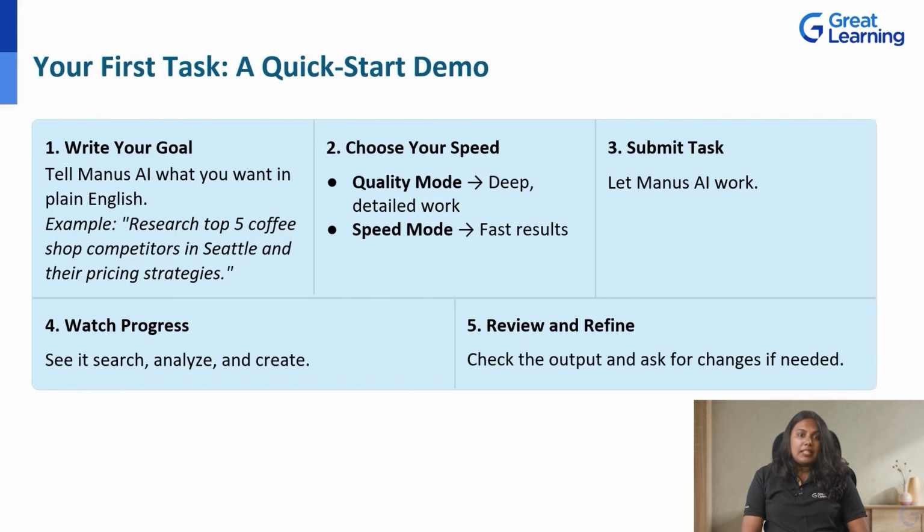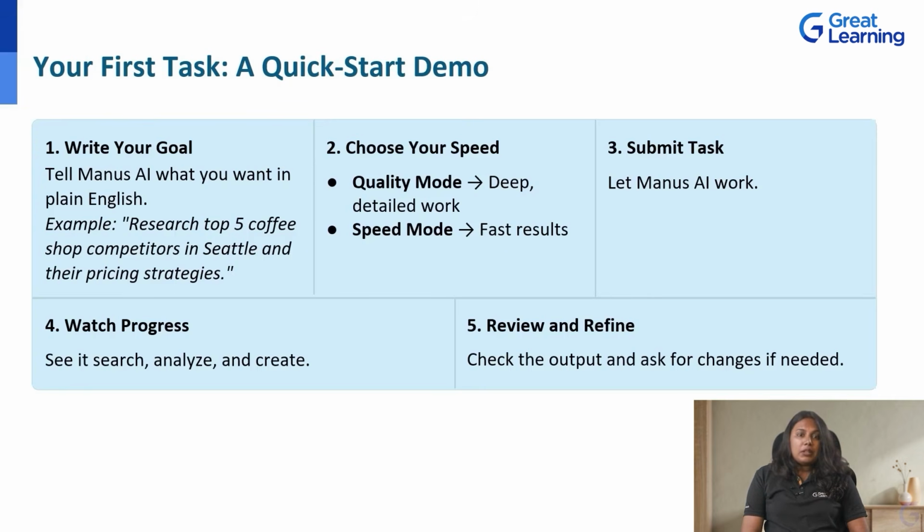You'll see status updates like planning, research approach, searching for Seattle coffee shops, analyzing competitor pricing, and creating a comparison table. Step 5. Review and refine. Carefully check the output and request changes if needed. If something's missing or needs tweaking, just give follow-up instructions, like add information about each competitor's loyalty program and rewards.